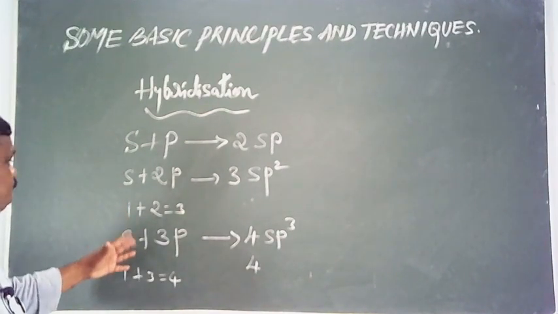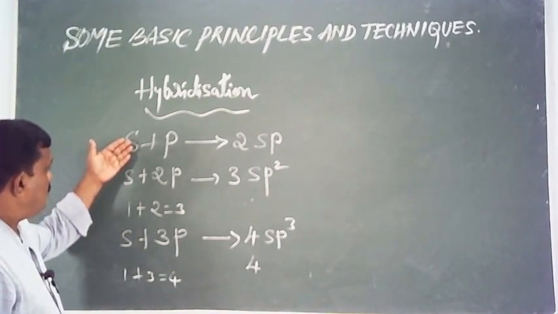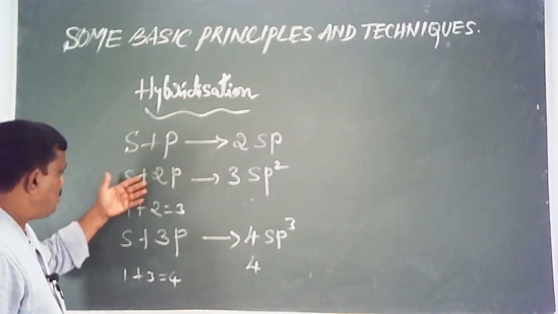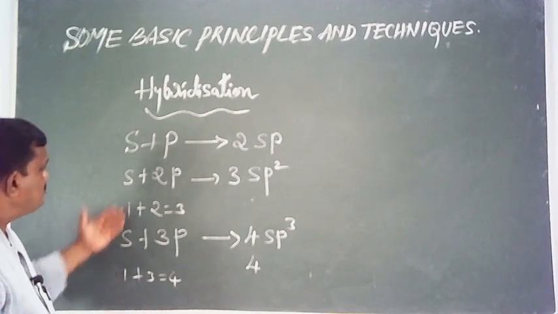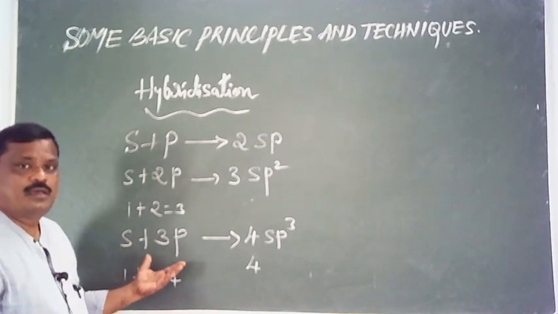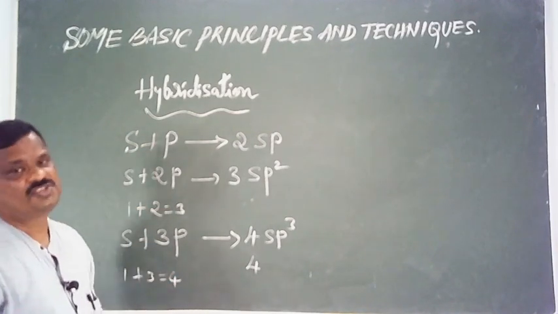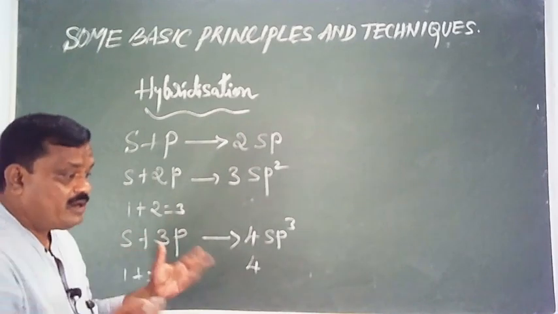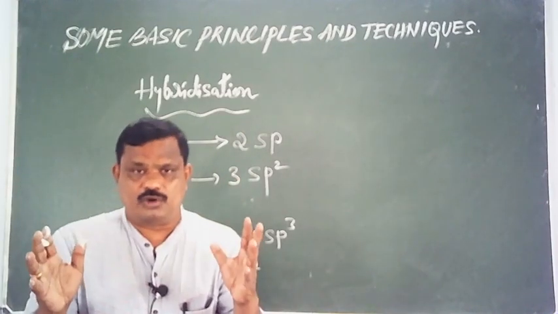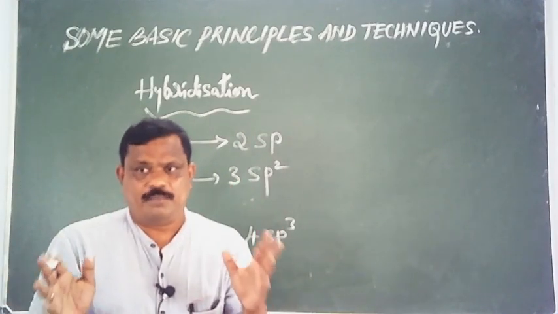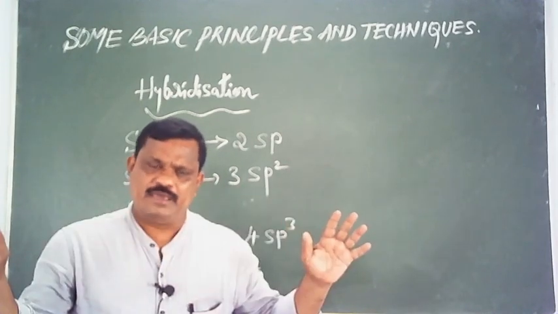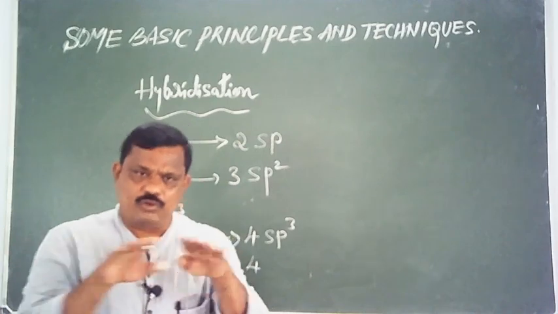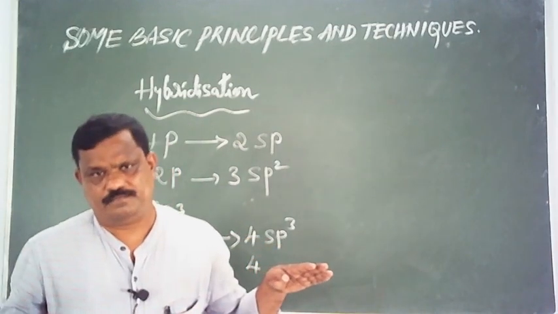See here, atomic orbitals are of different shape. S orbital is spherical in shape, while p has got dumbbell shape. But after hybridization, we get new orbitals called hybrid orbitals. Point to be noted, hybrid orbitals would have the same energy and they would have identical shape.